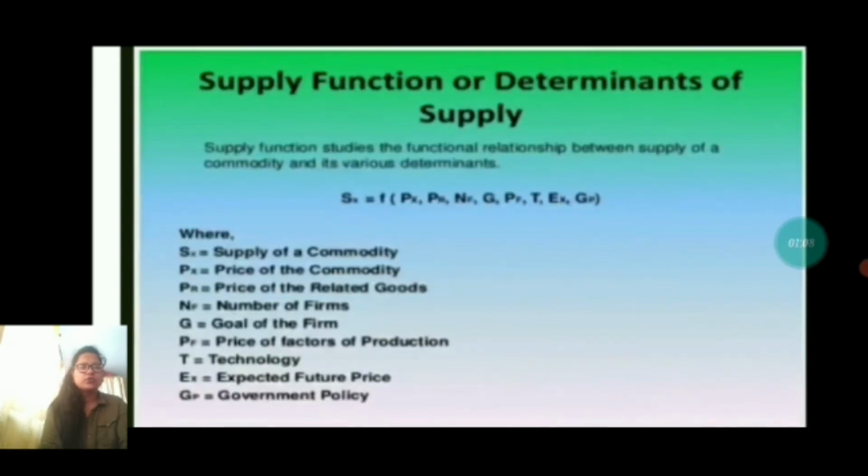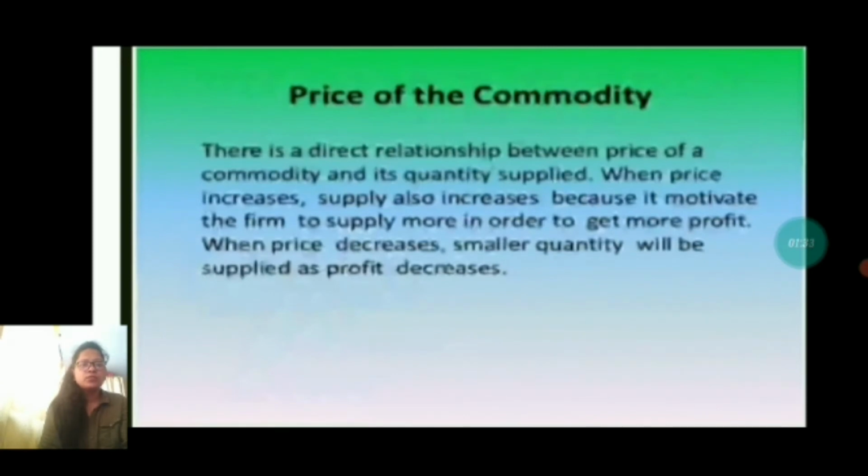Next is the supply function, or determinants of supply. So first is supply of the commodity, second is price of the commodity, third is price of the related goods, fourth is number of firms, fifth is goal of the firm, next is price of the factors of production, then technology, expected future price, and last is government policy. So we'll see first the price of the commodity.